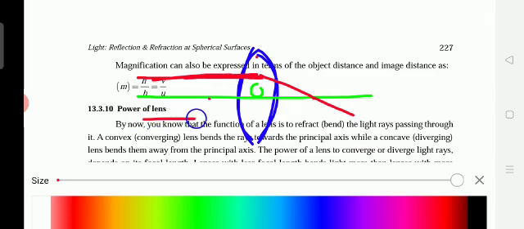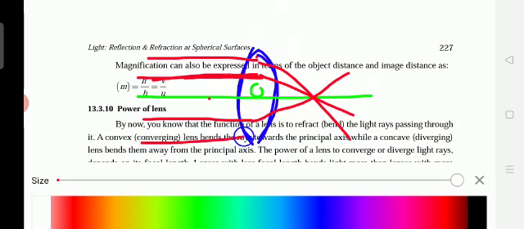Now again another ray comes, refracts, bends and goes towards the principal axis. Another one also bends and goes towards the principal axis. So all the rays are meeting at one point. Meeting of all the rays at one point is called converging. So convex lenses are converging lenses.